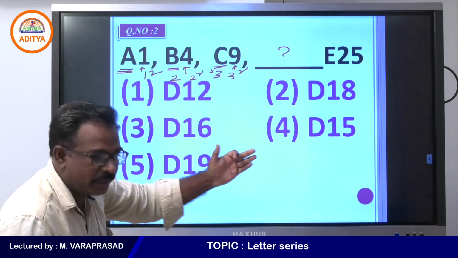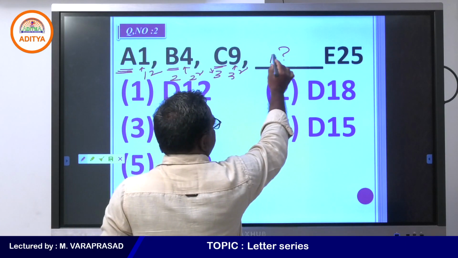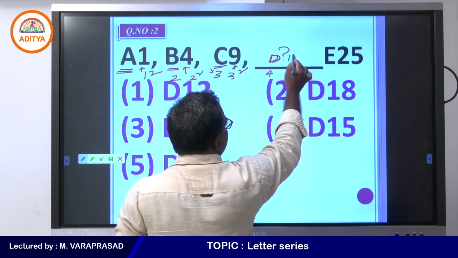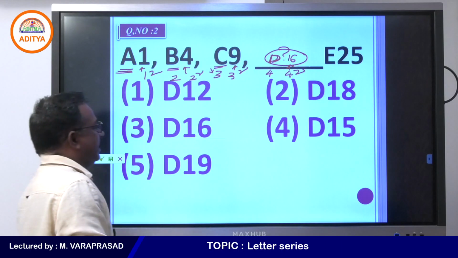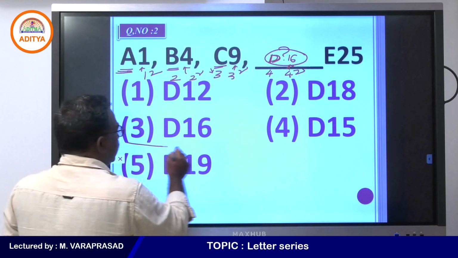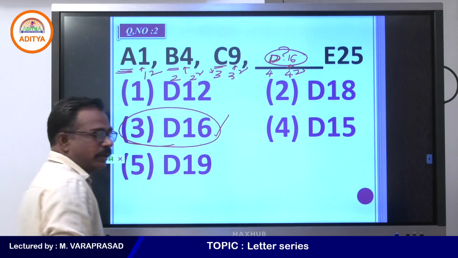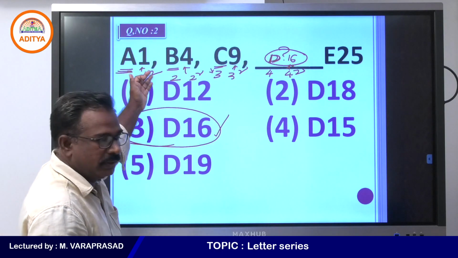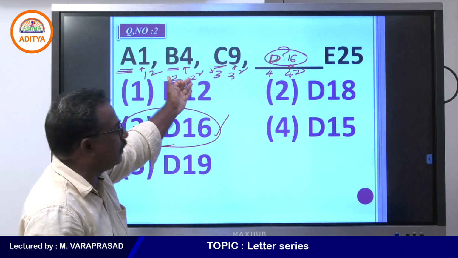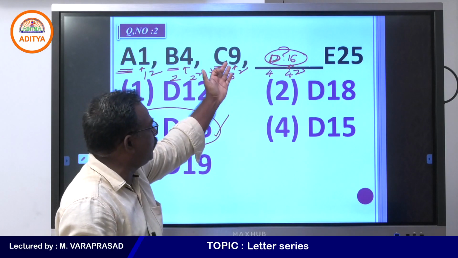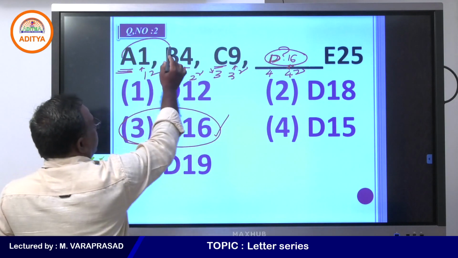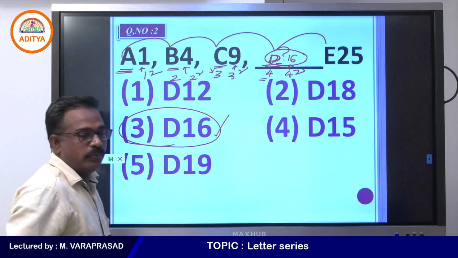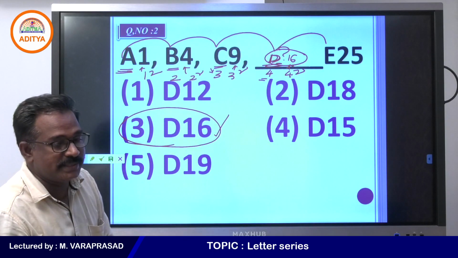So letters 1, 2, 3, and you will get letter 4, that is D. You need to square that number: 4 squared is 16. So you will get D16, option number 3. What is given is a letter, and the letter's place value is squared. The same process goes on: A, B, C, D, E. So D has place value 4, and if you square it, 4 squared is 16.